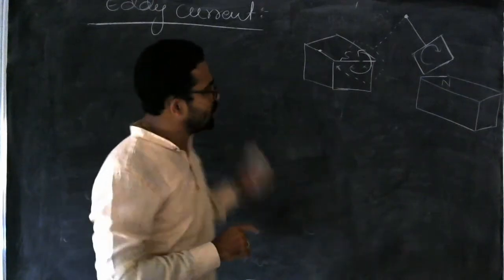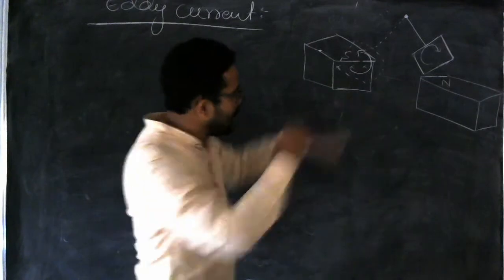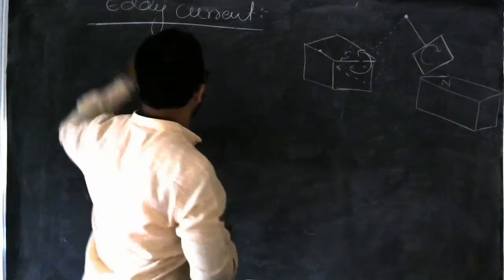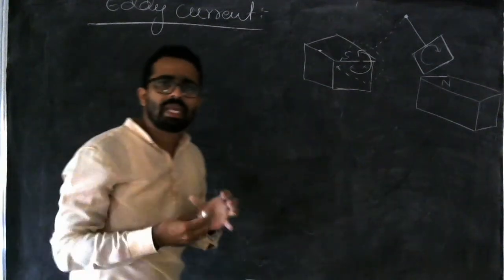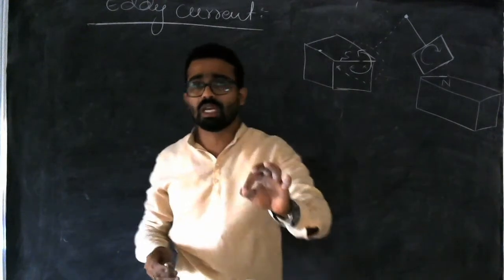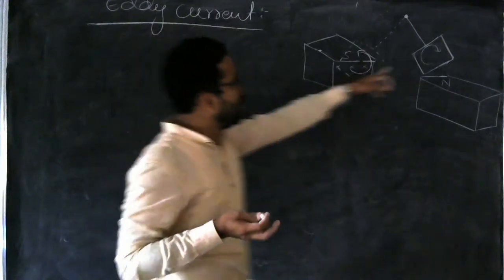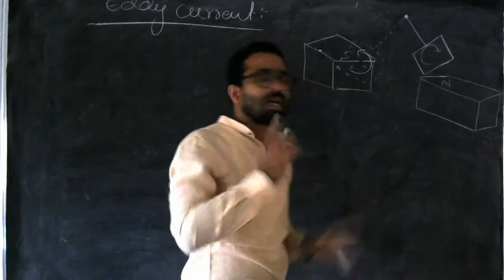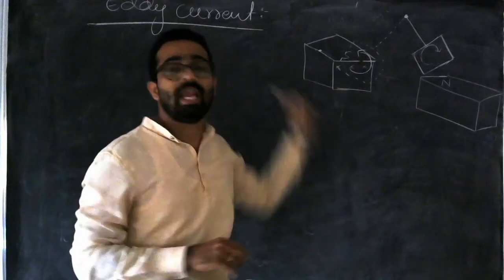Then how to reduce this? See here, whatever current is generated here is known as eddy currents. Eddy current means when a bulk piece of a material is subjected to a changing magnetic flux, then the current induced in that material is called eddy currents. Very simple. When a bulk piece of material is subjected to changing magnetic flux, then the current induced in this material is known as eddy current.